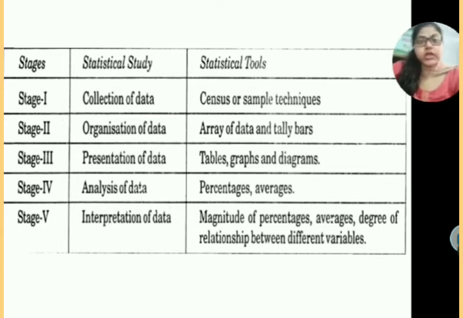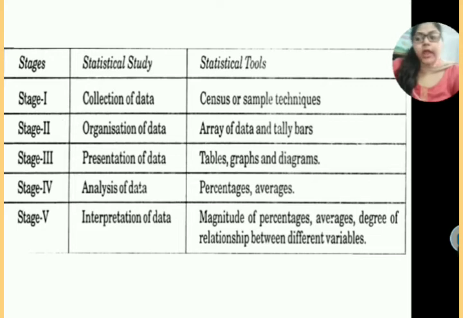And the last one is interpretation of data. That means you will conclude now. For example, if you have scored 98% this year, but last year you scored 86%, then it helps in concluding that this year you have done a very good job compared to last year.